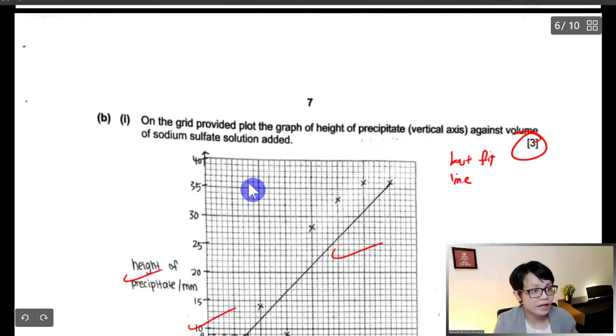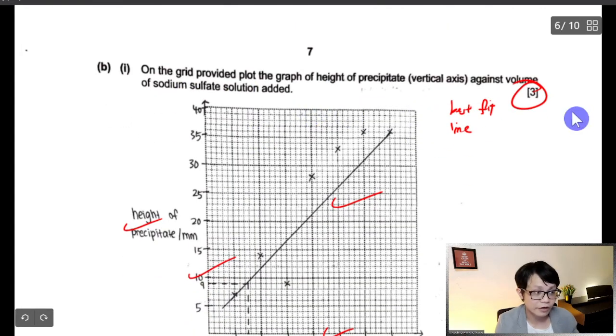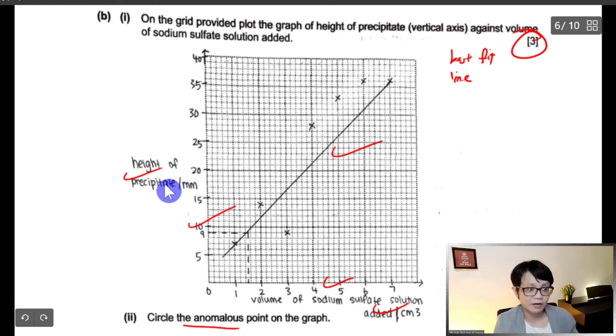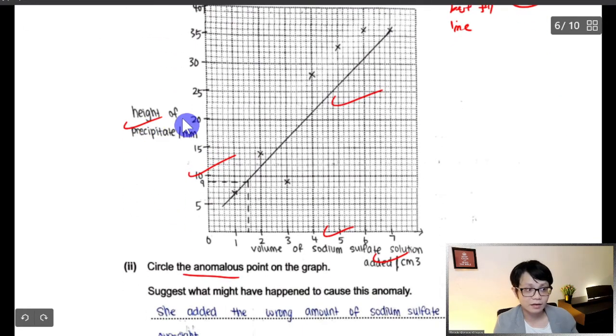And moving on, the grid provided for the graph is worth 3 marks. So 1 mark will be given for the labeling and the unit. The student is very good. He labeled the height and the unit. I must see mm. If not, I don't know if it's km or how many light years. And then the sodium sulfate solution. Make sure you write the unit. So for these 2 highlighted things, you get 1 mark.